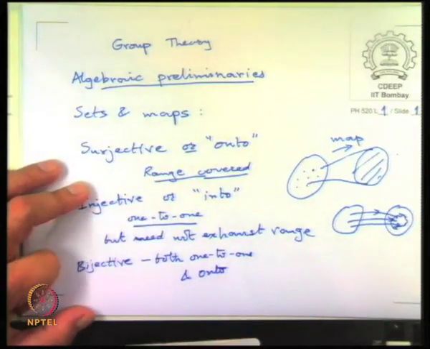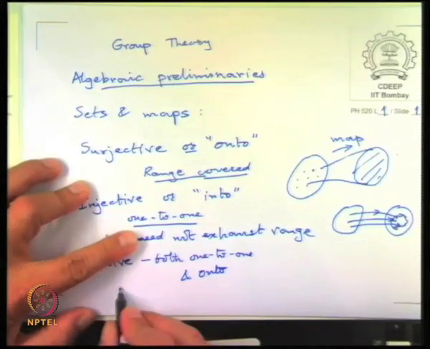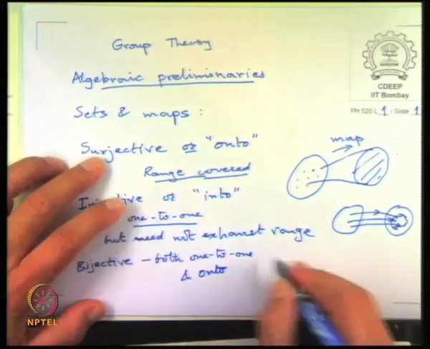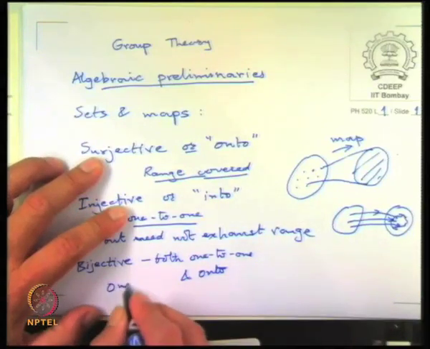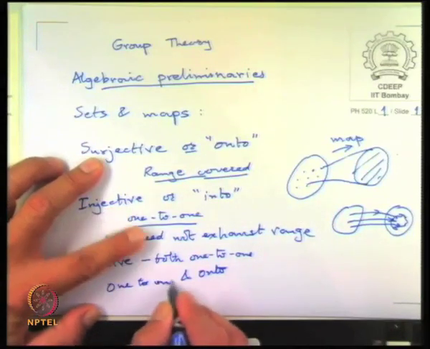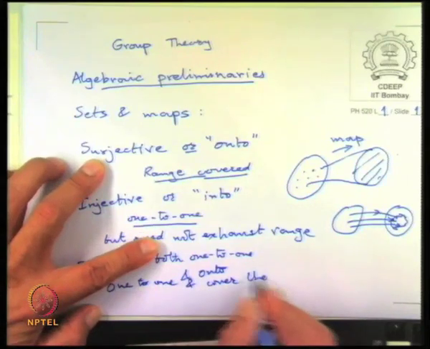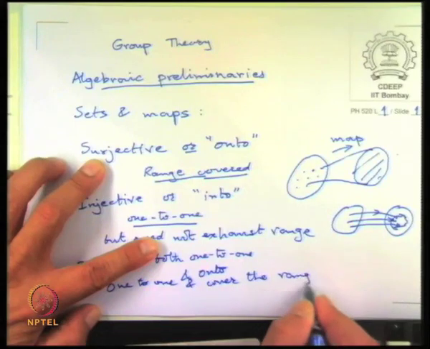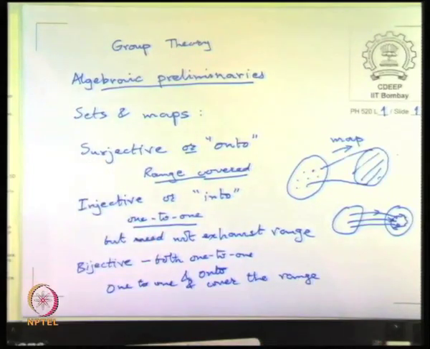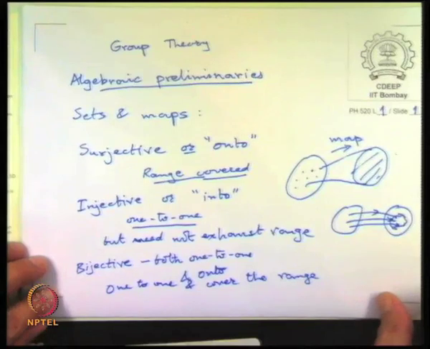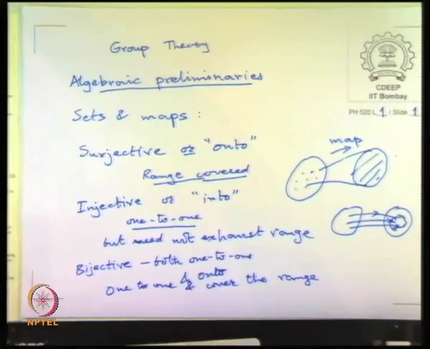So they are one to one and cover the range fully. Okay. So these are the three categories of maps.